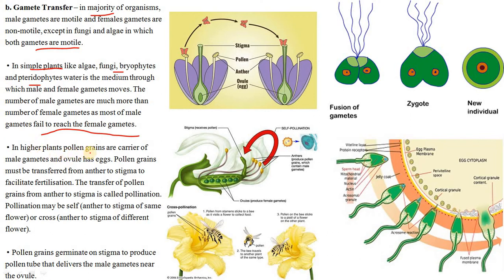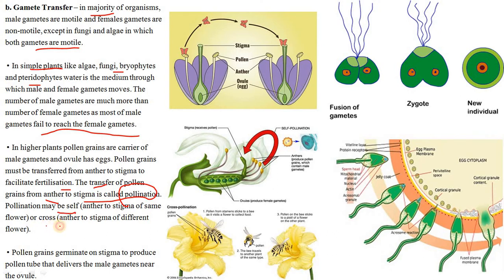In higher plants, the pollen grains are carriers of the male gametes and the ovule has the eggs. The pollen grains must be transferred from the anther to the stigma to facilitate fertilization. This is done by the process of pollination. The transfer of pollen grains from anther to stigma is known as pollination.